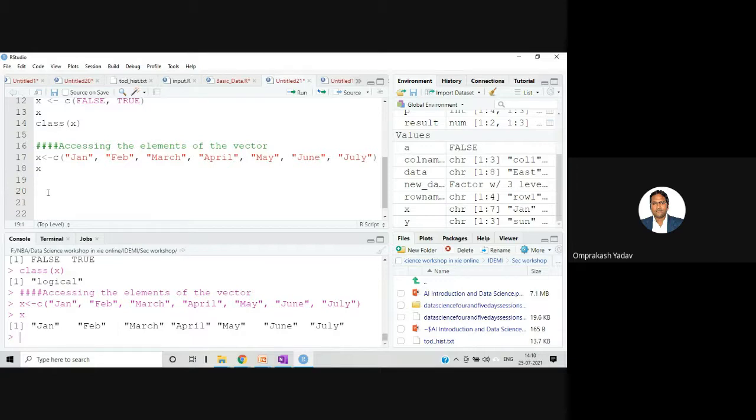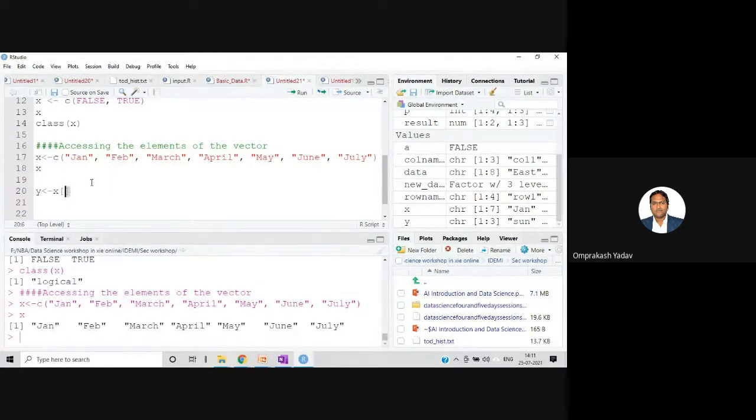Now suppose I'm writing it this way. I'll not disturb x. I'll create one more variable, y, and let's say x of, and put the brackets properly. To access the elements of a vector, we have to put them in square brackets, and we need to specify the index numbers of the vector.